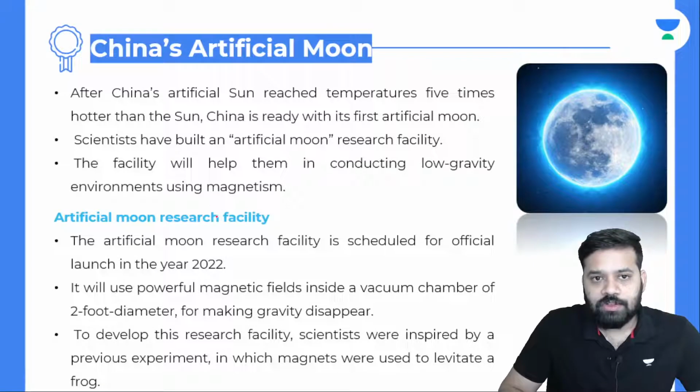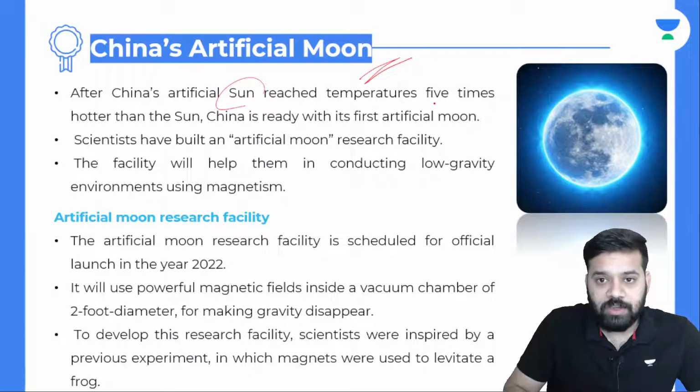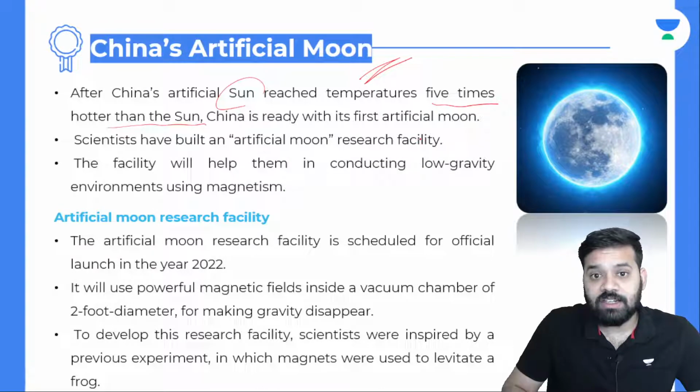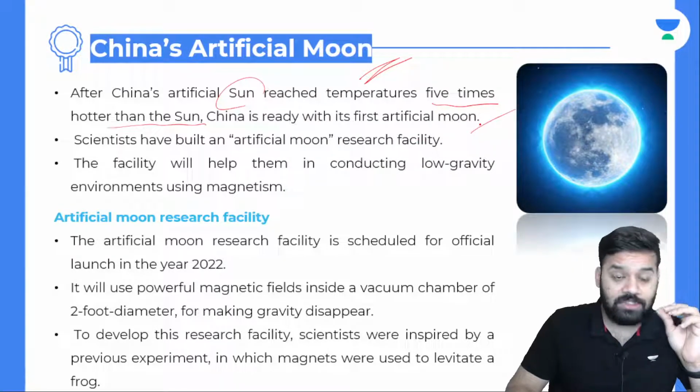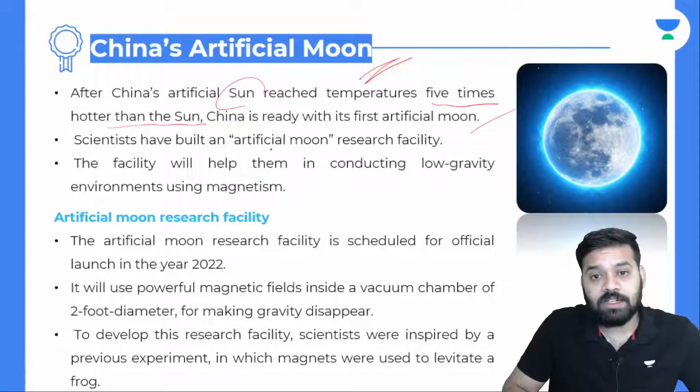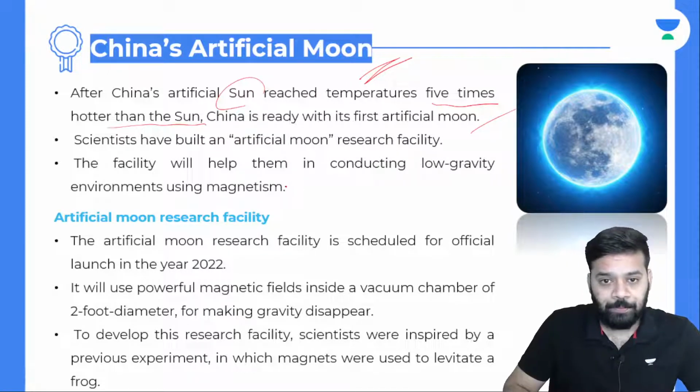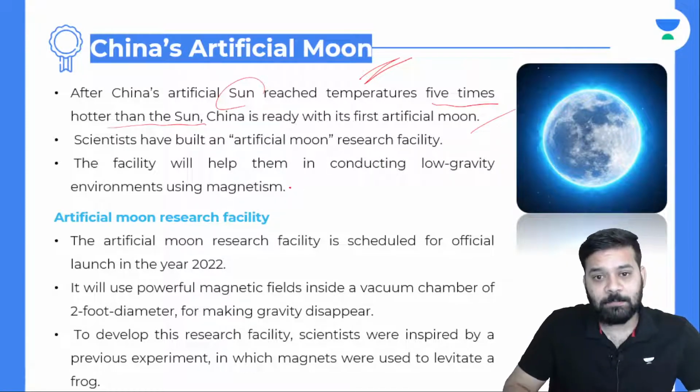So going forward to the first topic of the day, China's artificial moon. After China's artificial sun, which reached temperatures 5 times hotter than the sun, China is ready with its first artificial moon. Now, after the artificial sun, they're headed to an artificial moon, and scientists have built an artificial moon research facility. This facility will help them in conducting low gravity experiments using magnetism.